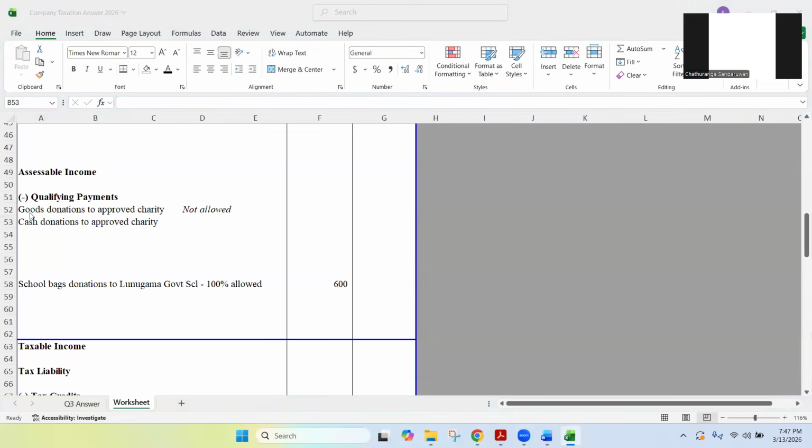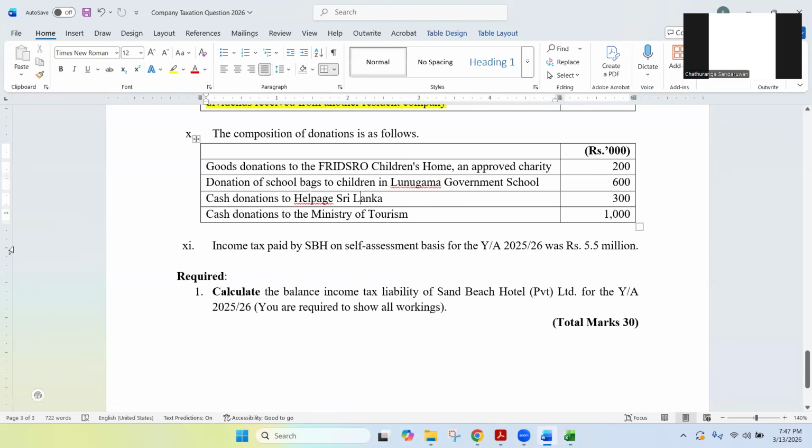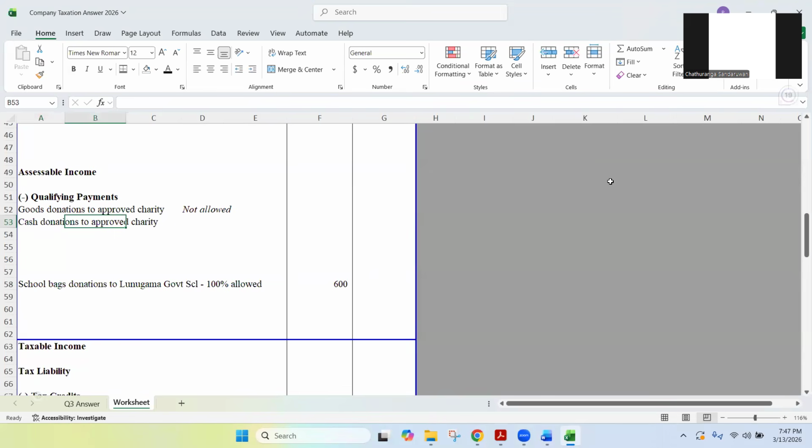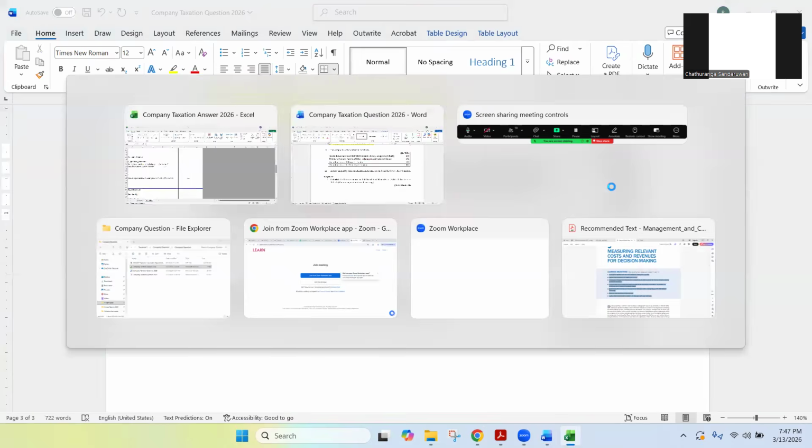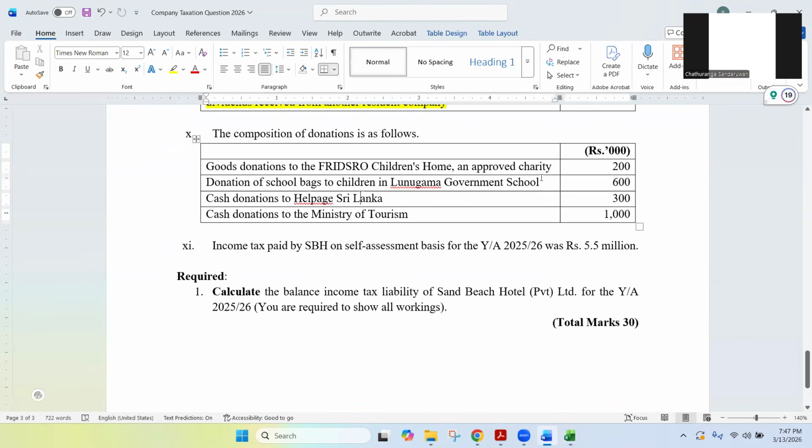I'm writing it and mentioning it for the calculation. The value is 300. So far we can write 300. That is not the final amount. We need to consider some other aspects, but we'll do 300. We might deduct. Next one, cash donations to the Ministry of Tourism.